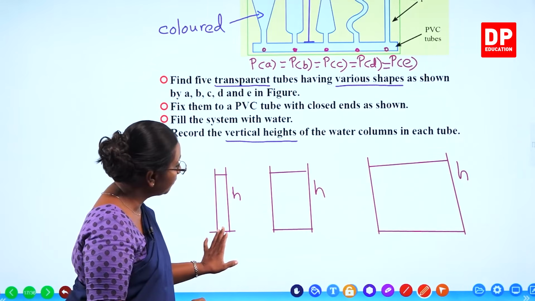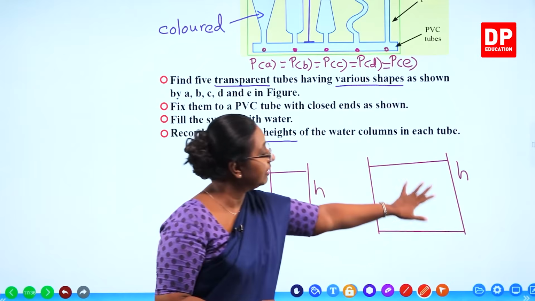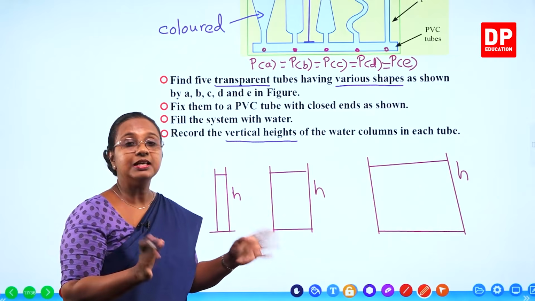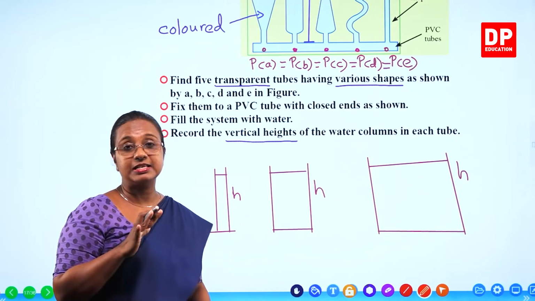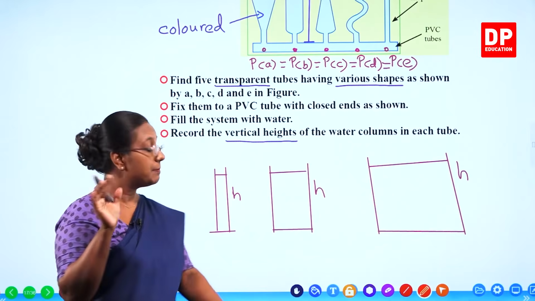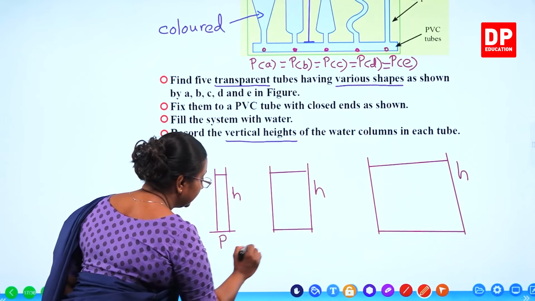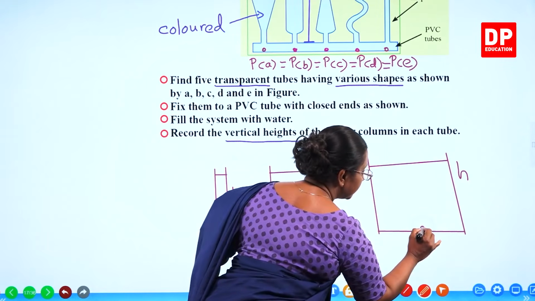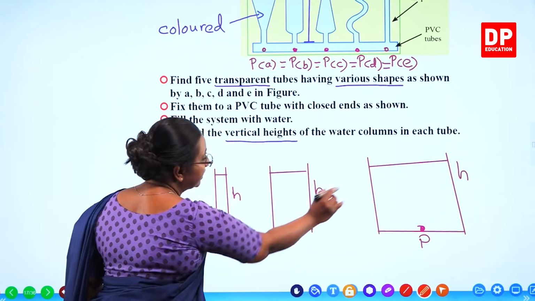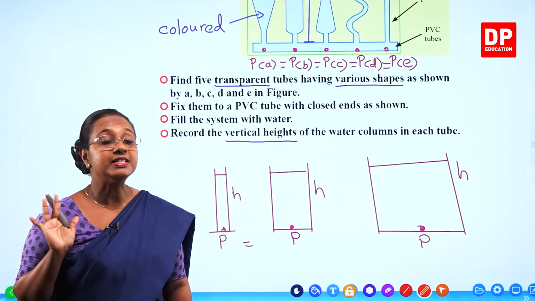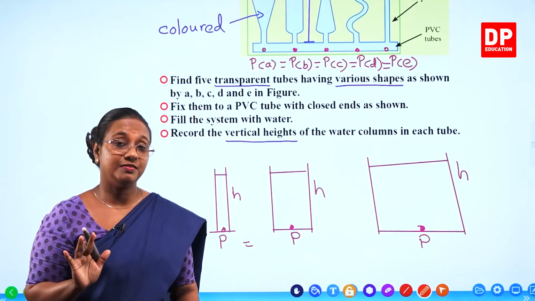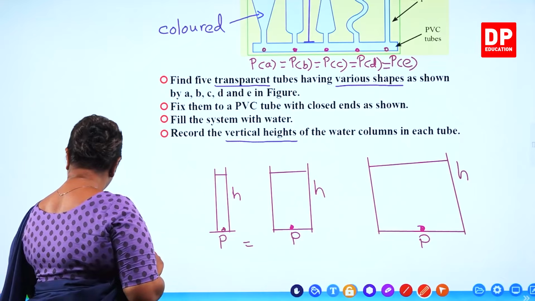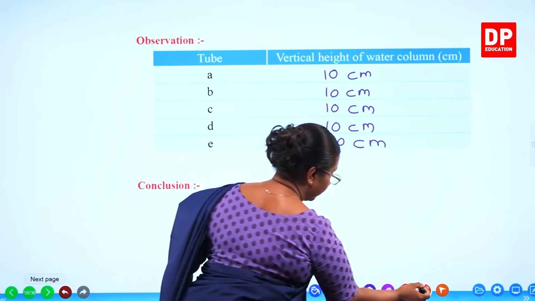You can see the amount of water is less here, more, and very much higher here. Shapes, of course, almost the same. It's like a rectangle shape, but obviously you can understand the amount of water is different. But the pressure exerted here is equal to the pressure exerted at this point and the pressure exerted at this point. Why? The heights are the same. That is the conclusion we can get from this activity. I am sure you all can understand that, students. So I will move on to the next slide and write down the conclusion.